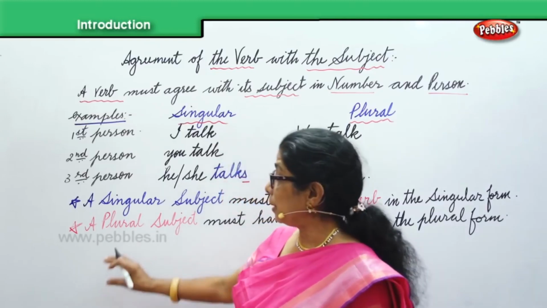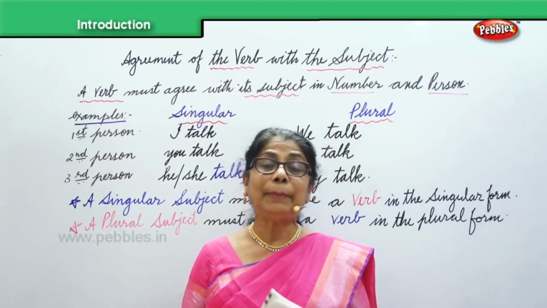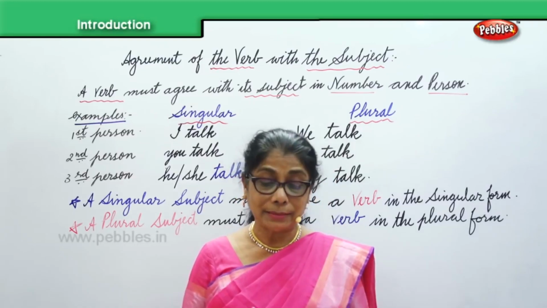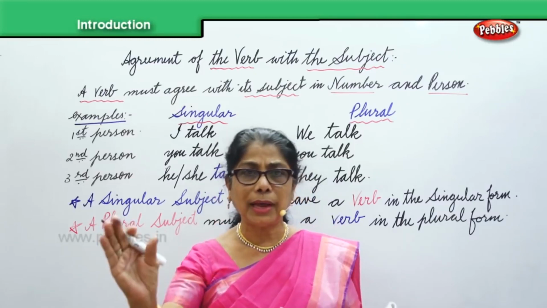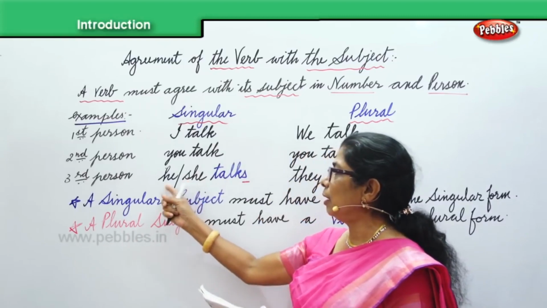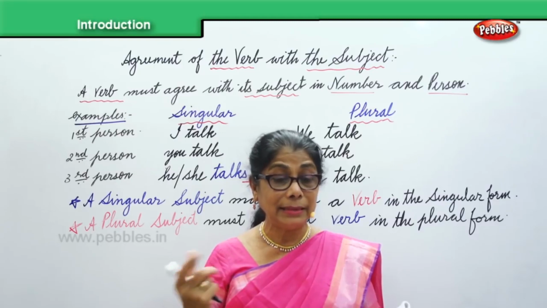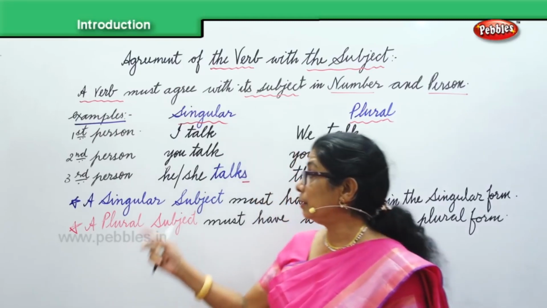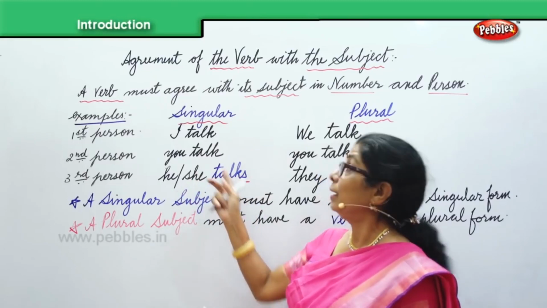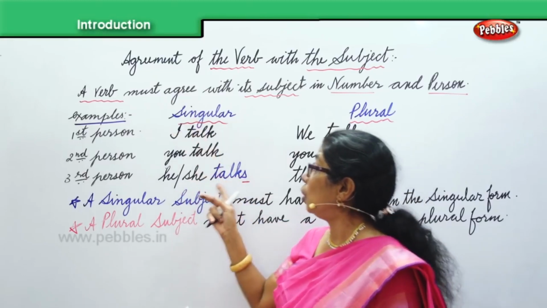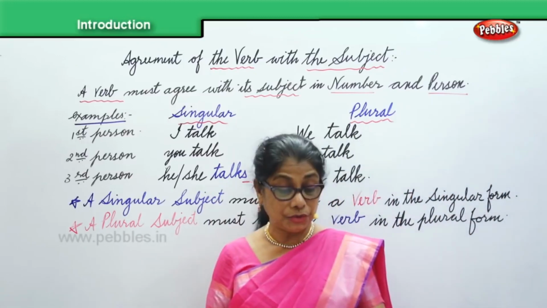So we are going to discuss some of the rules, which will help us decide whether the subject is singular or plural, and how the verb agrees with the subject. Here, the singular form is talk, and the plural form is different when the number changes.